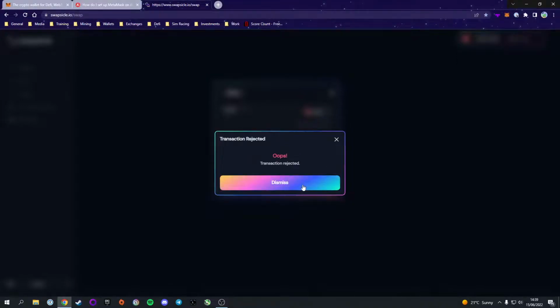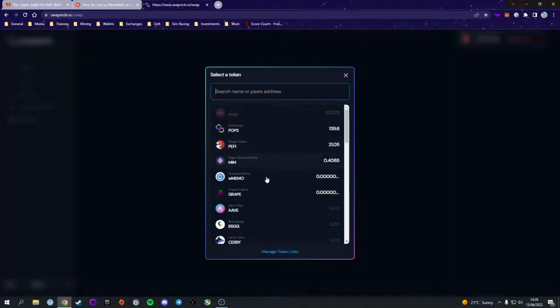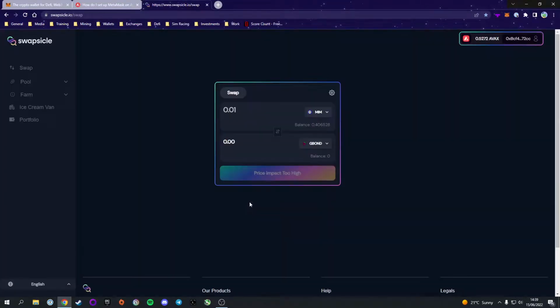I'm not actually going to do it because I do not want to make this trade, but that's how it works. It will take a couple of seconds for the transaction to process, and then you should have the tokens you swapped for in your wallet, as long as you have that address added as a token in MetaMask. So that's how this works. You can trade from a whole load of different tokens, but this is the core premise of how things work. You can trade from one token to another in a decentralized manner.